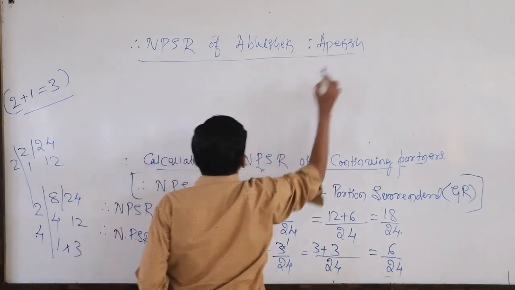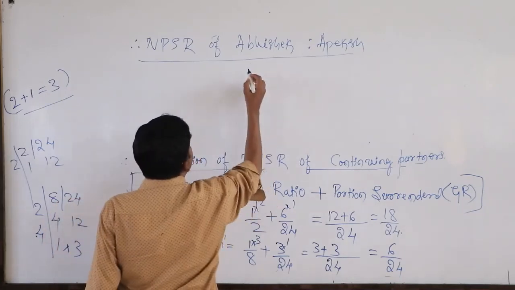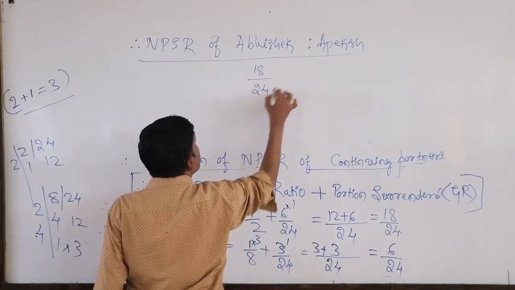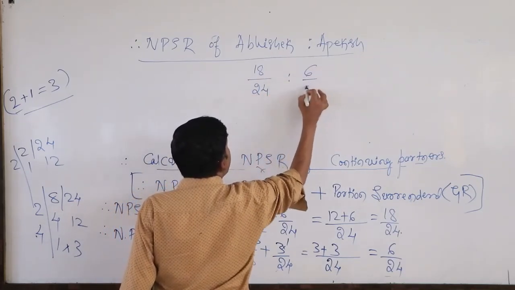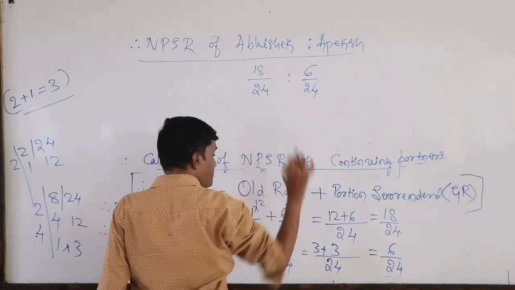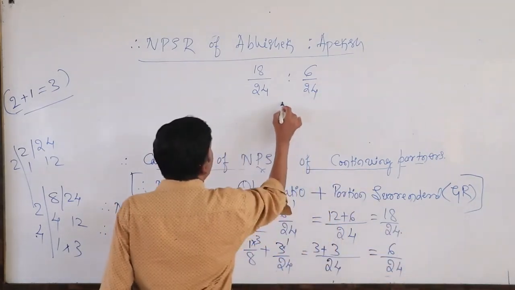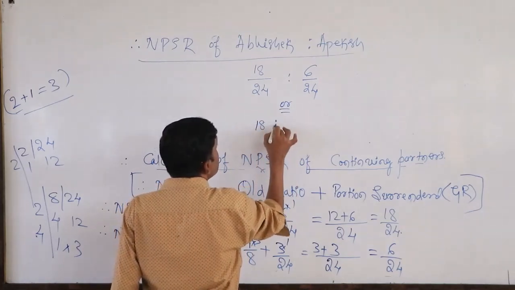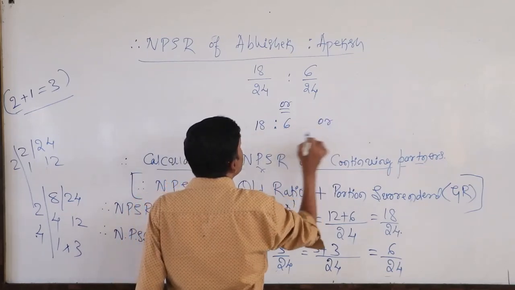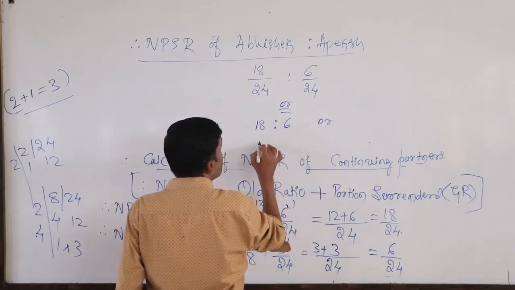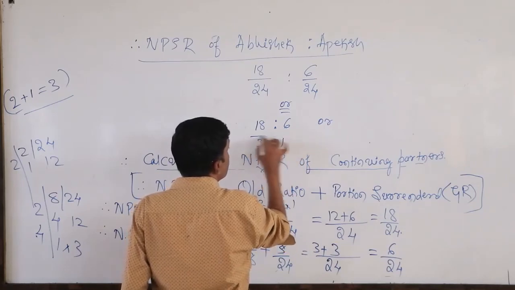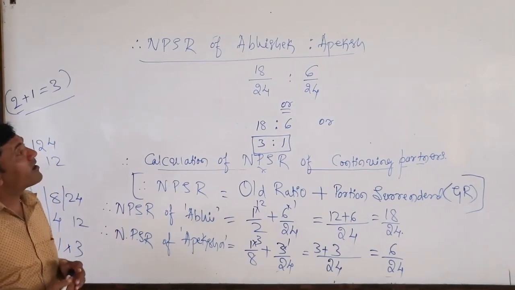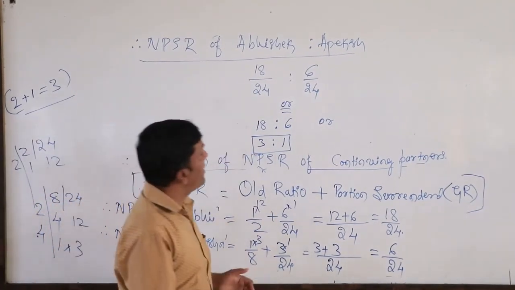Okay, so that is, look here, Abhishek how much? 18 by 24 is to 6 by 24. So, 18 is to 6, or you can write, 6 3s are 18, 6 1s are 6, 3 is to 1, the new ratio of continuing partners, namely Abhishek and Apeksha.